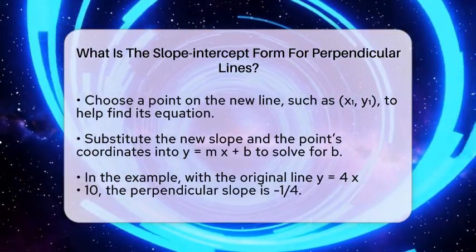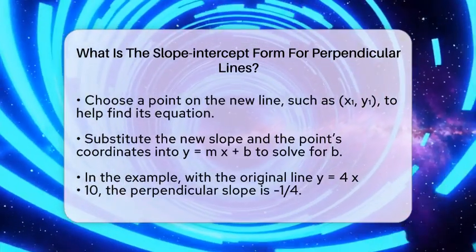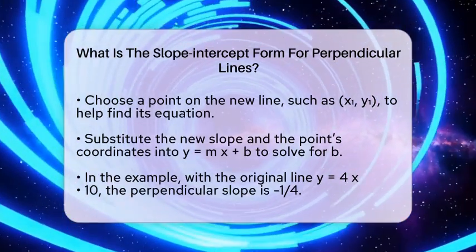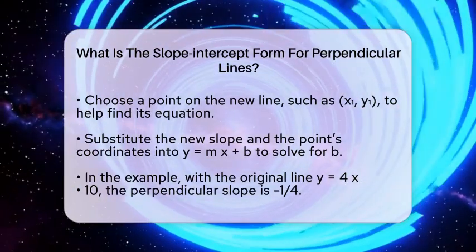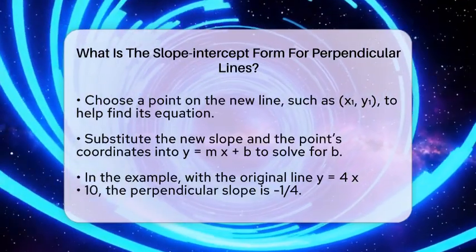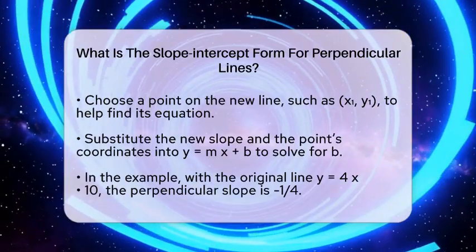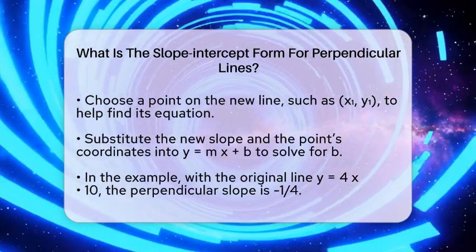For example, suppose the original line is y equals 4x minus 10. Its slope is 4. The perpendicular slope will be -1/4. If the perpendicular line passes through the point (2, 4), plug these into the equation: 4 equals -1/4 times 2 plus b.